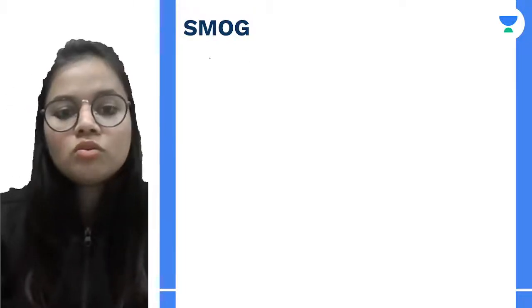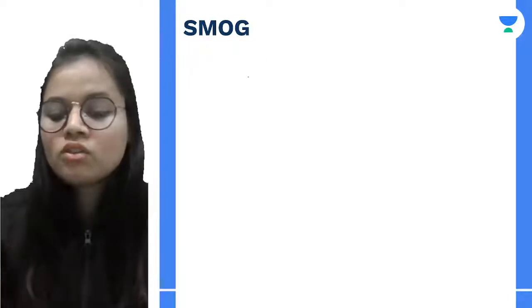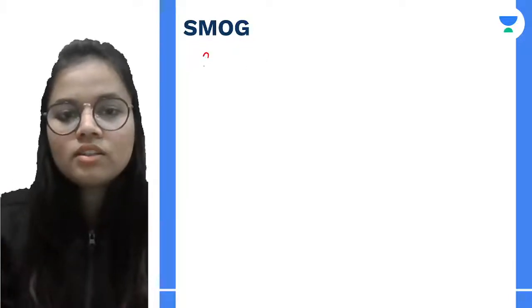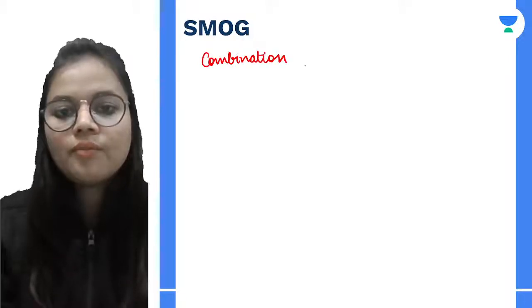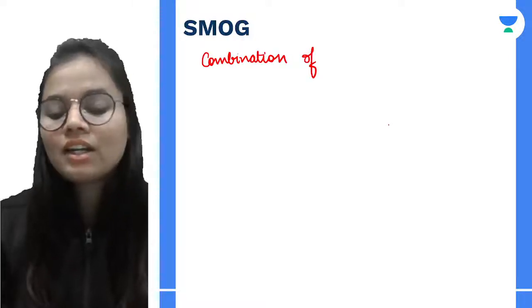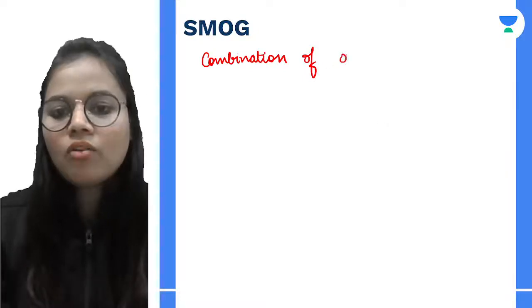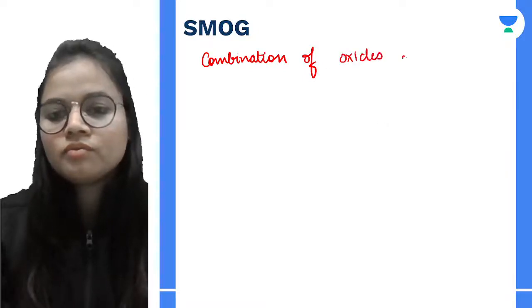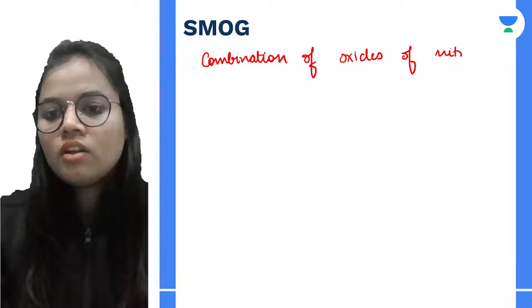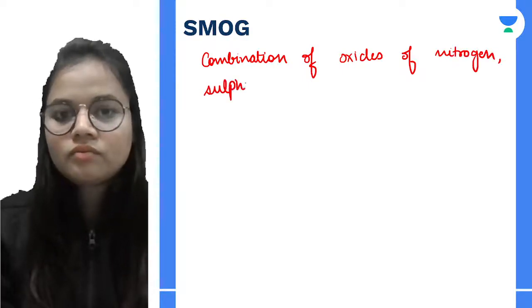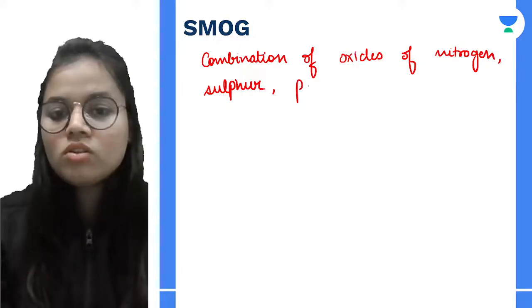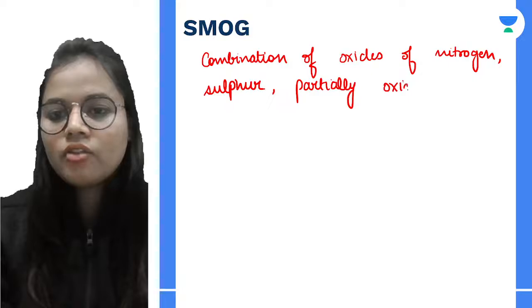Smog is a combination of, now see, what are the things combined in it? We have oxides of nitrogen, then we can have oxides of sulfur. We also have partially oxidized hydrocarbons.